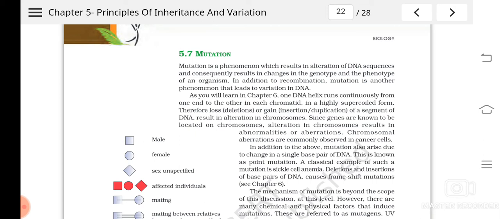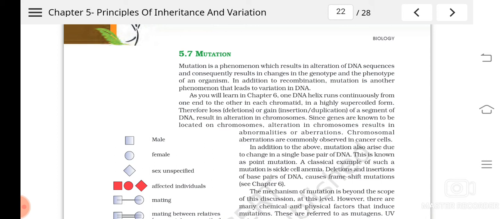Variation means the parents and offspring differ in certain matters, isn't it? So one reason is the recombination or crossing over that takes place during meiosis, and the other reason is mutation. This mutation can happen at any time whenever the DNA is replicating.